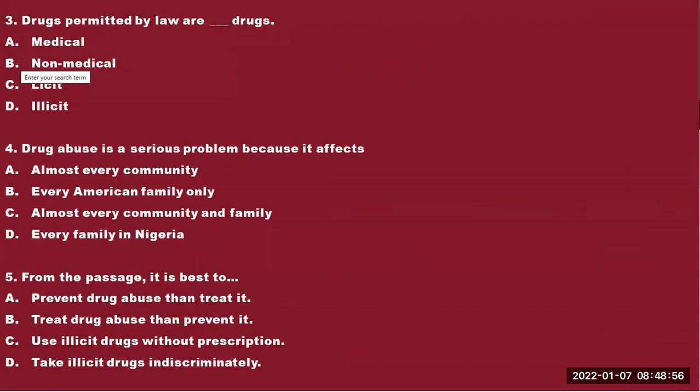So now let's go back to the questions. Let's go to question number 3. Drugs permitted by law are dash drugs. And of course, you can see that we picked option C, which is licit. And then let's take all the other questions. Then we go back to the passage. Drug abuse is a serious problem because it affects almost every community and family. From the passage, it is best to prevent drug abuse. Okay, so we have seen this.